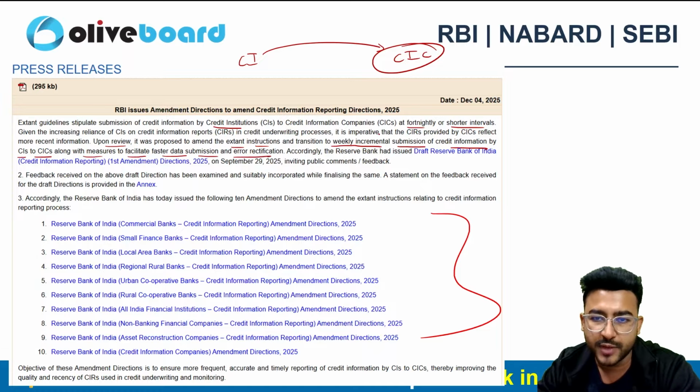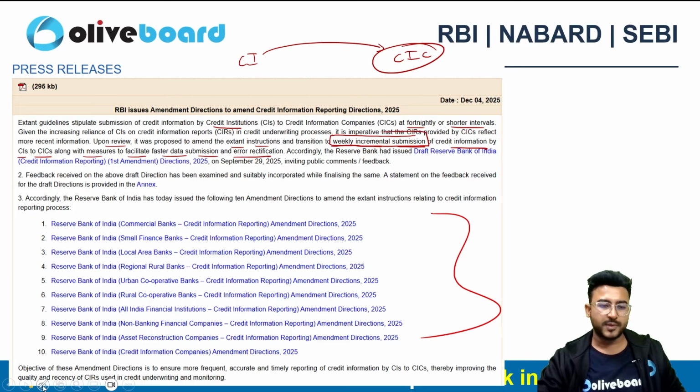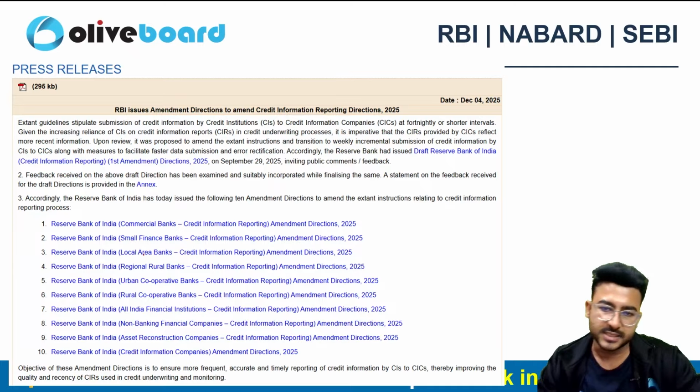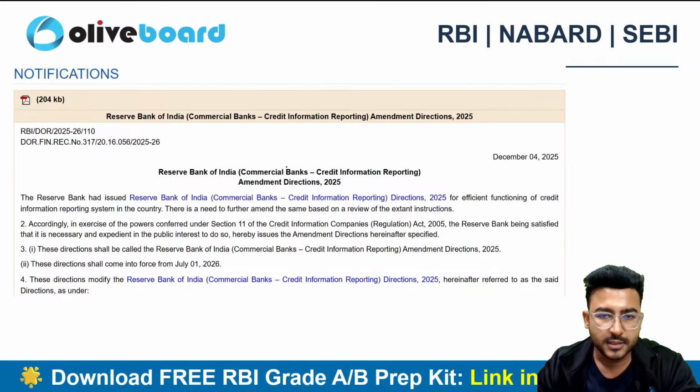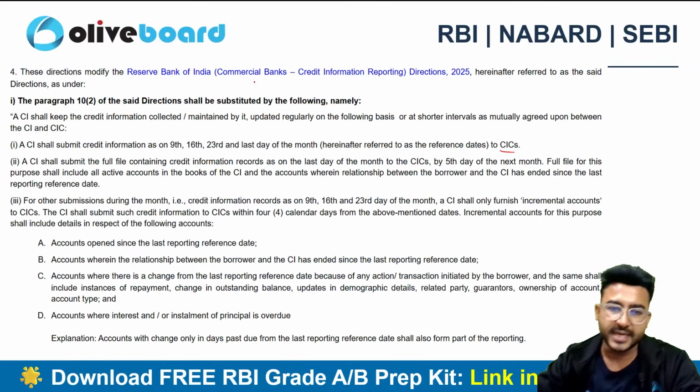So as of now, we have weekly incremental submissions instead of the fortnightly basis, right? So let's start with the discussion related to this credit information to the CICs, guys.